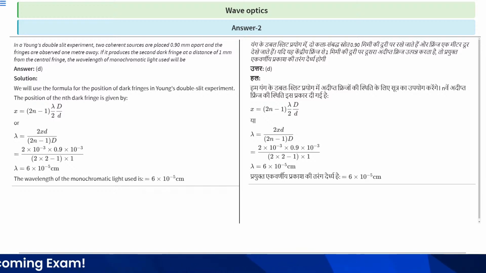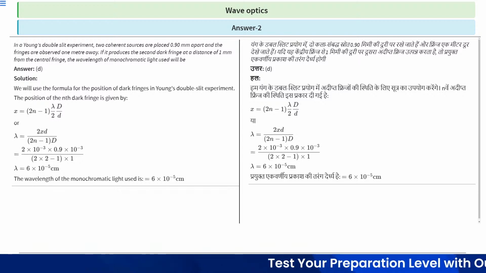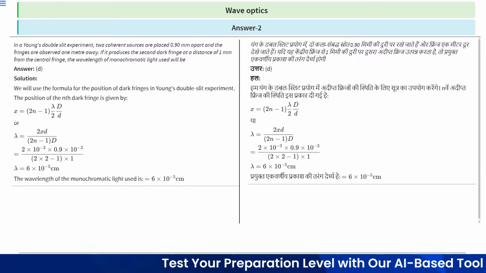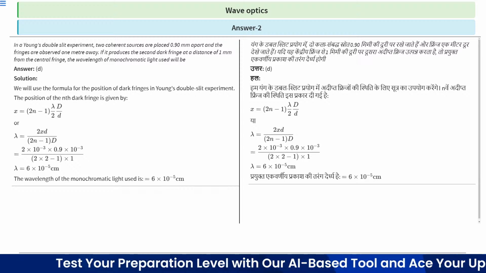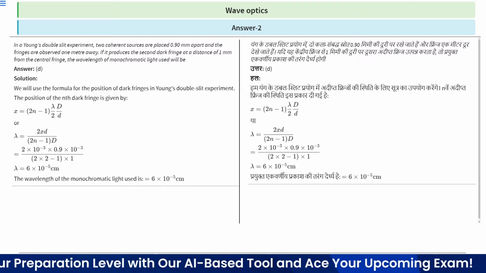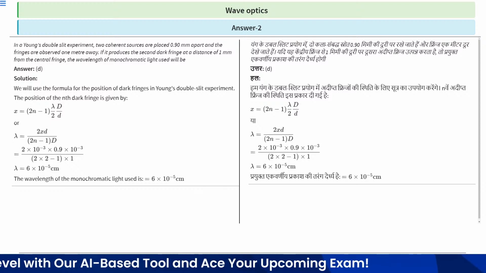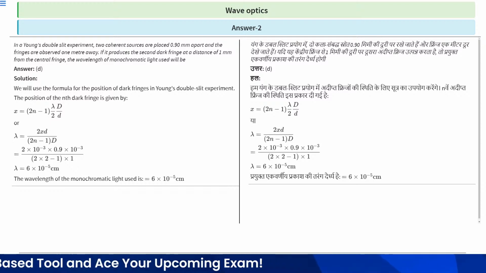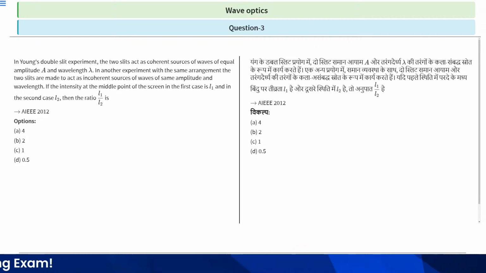So when you solve this question, lambda is equal to 6 into 10 raised to the power minus 5 centimeter. The wavelength of the monochromatic light used is 6 into 10 raised to the power minus 5 centimeter. So the correct option is option D. Next question.